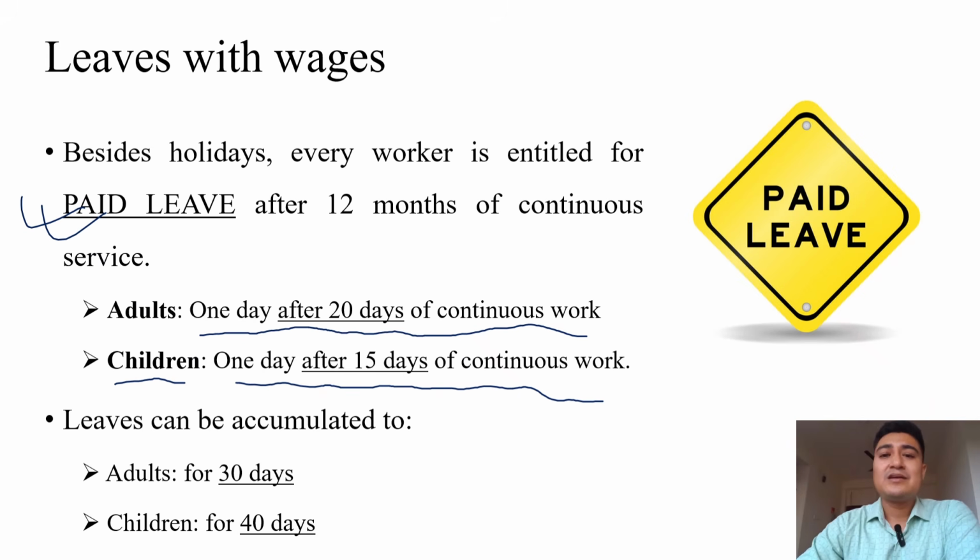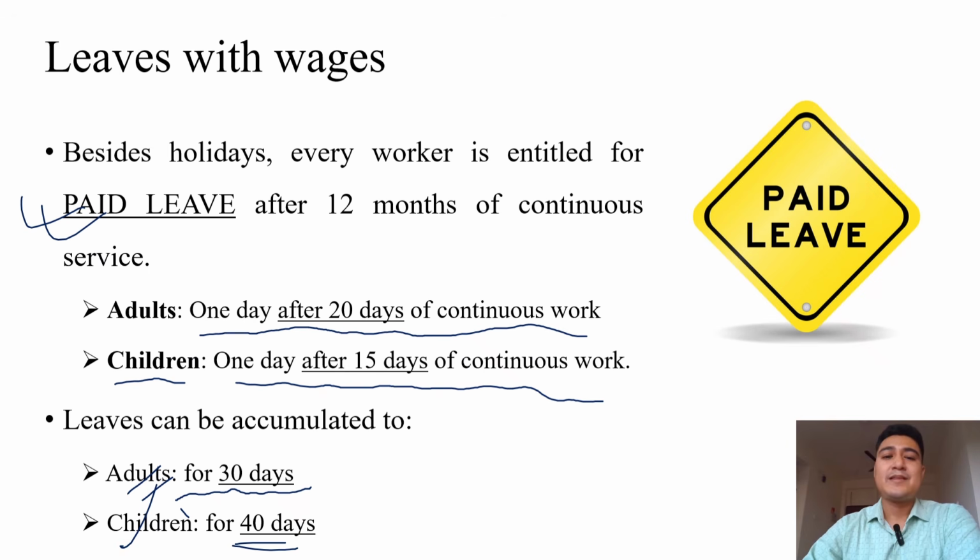Suppose a worker gets one paid leave and did not use it, then that paid leave will get accumulated. It can be accumulated for a maximum of 30 days in case of adults, and in case of children it is 40 days. Beyond that, no leaves would be accumulated under the Factory Act.